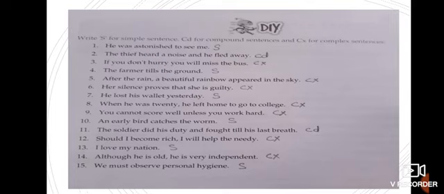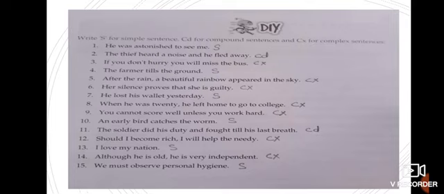Now third: If you don't hurry, you will miss the bus. Very clearly, the second part is dependent upon the first part. That is, if you don't hurry, then you will miss the bus. So this will be your subordinate clause, dependent clause, and that's why this will be the complex sentence. Now clear? See the fourth one: The farmer tills the ground. Simple sentence.